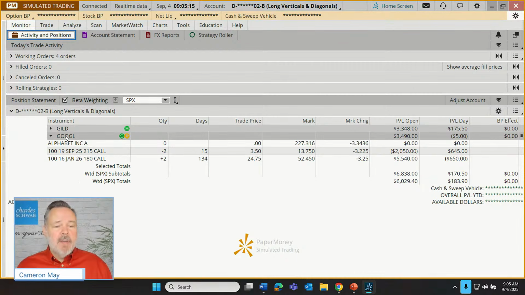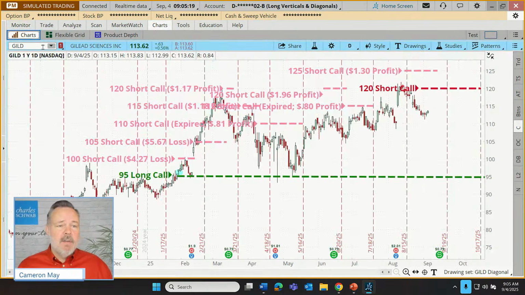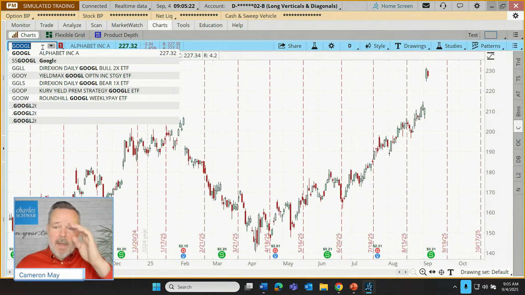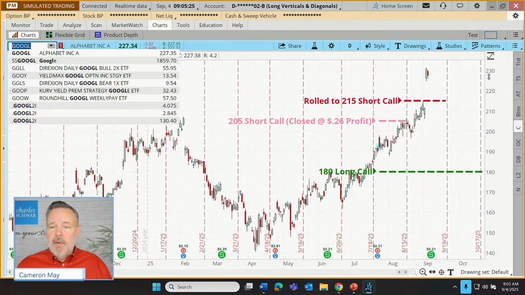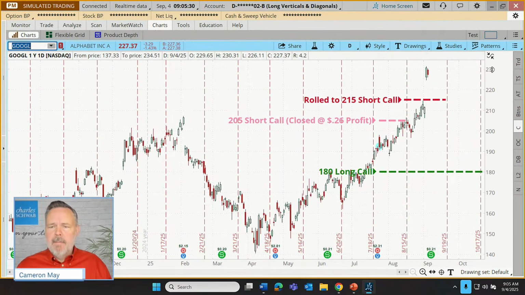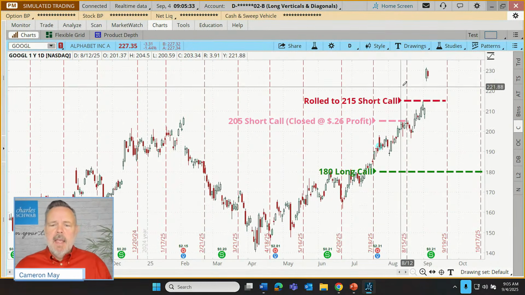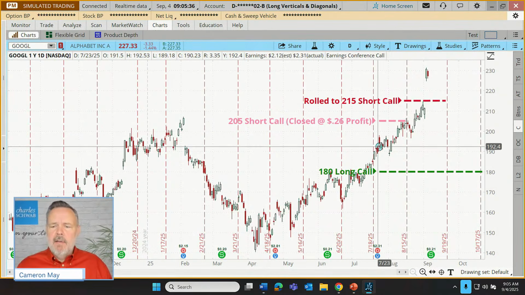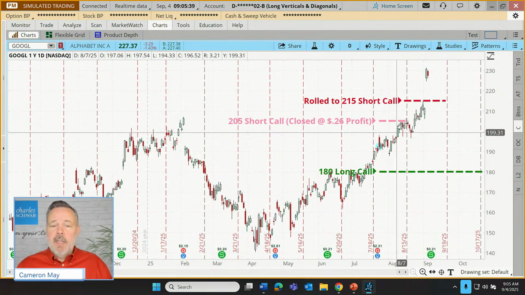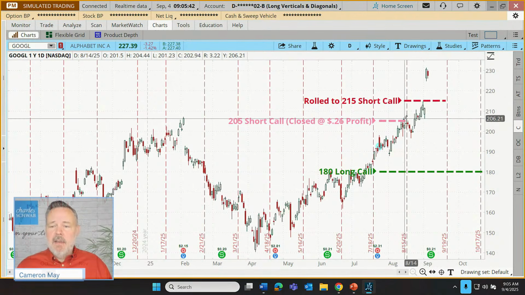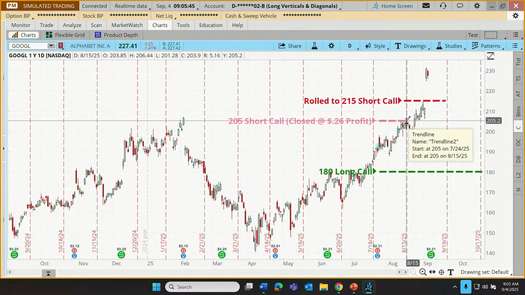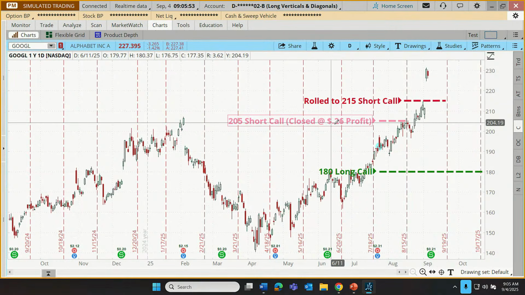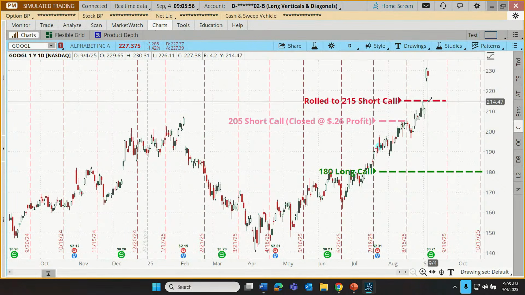Our Alphabet position is very similar, not quite the extensive history of our Gilead, but let's bring up Alphabet. This one's very interesting, though. Let me, let's see, did we have another trade up here? Nope, just that one right there. We reset that y-axis. In any case, bought the 180 long call, sold initially a 205 short call, and that thing was teasing right there, getting up to expiration, close to being in the money at expiration. Even an out of the money contract can be assigned. But this one, we closed it out just in case for just a small profit. Sold another one up here at 215.